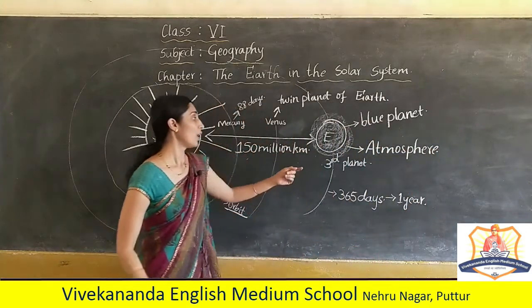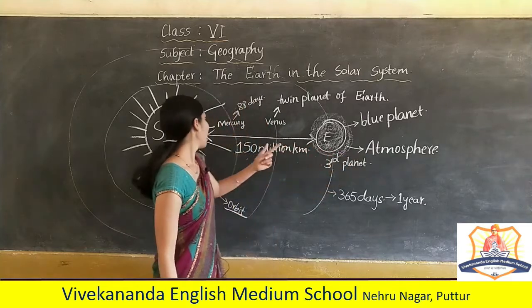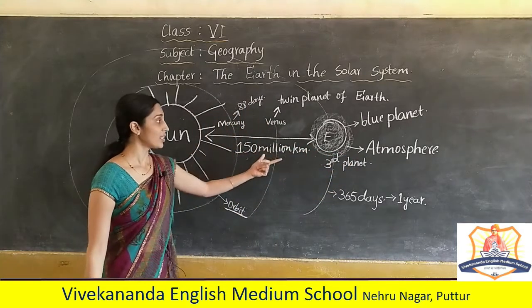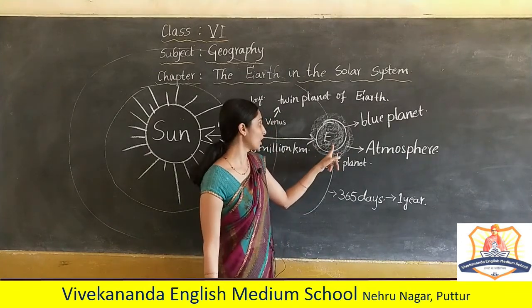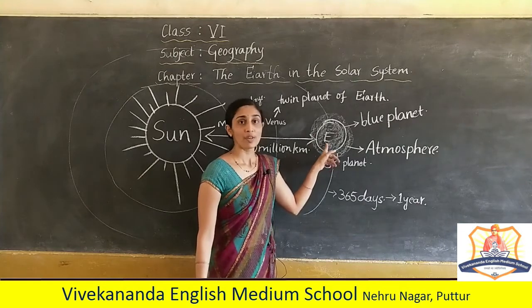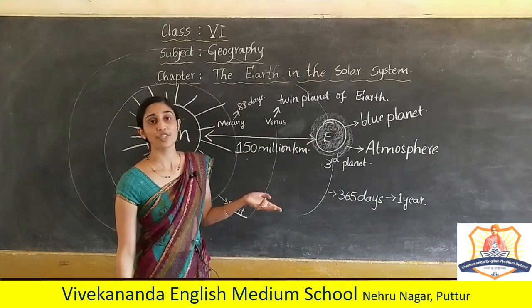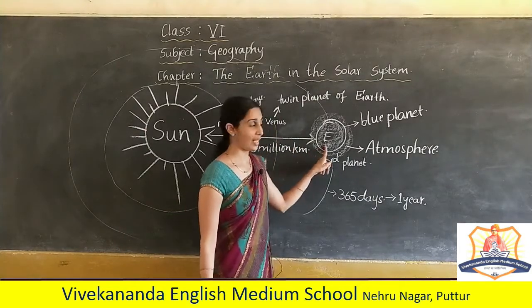So the existence of the atmosphere, the distance from the earth to the sun, and the presence of sufficient water on the earth make the earth capable of giving shelter to living beings. Hence it is the only living planet.